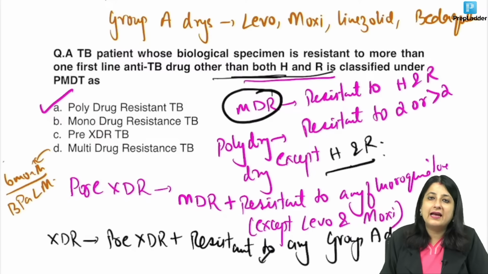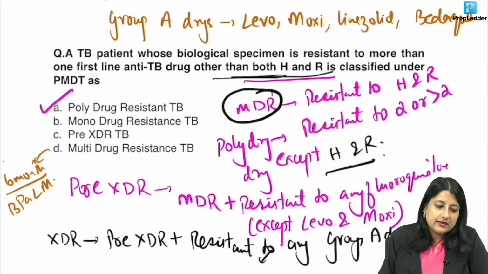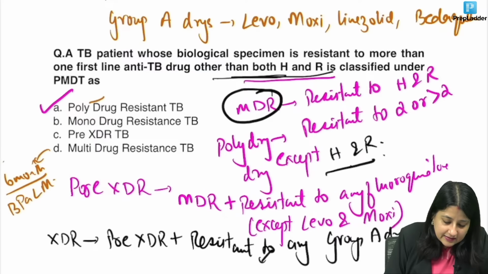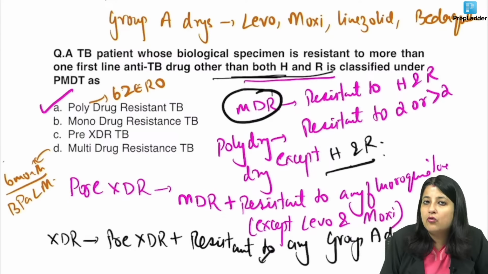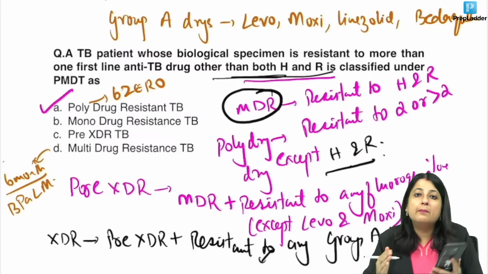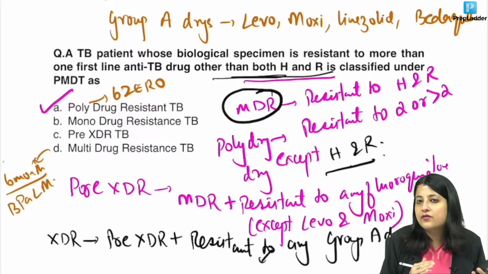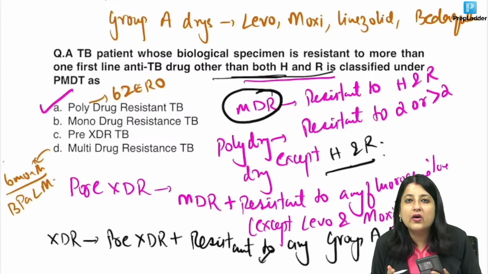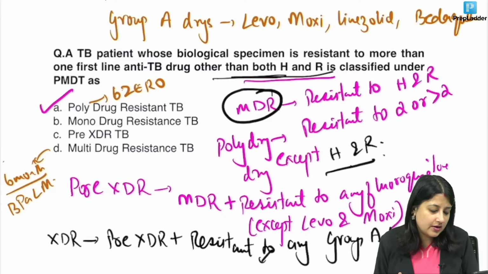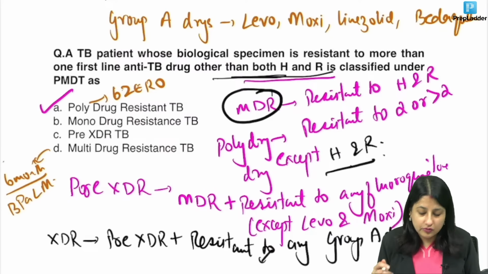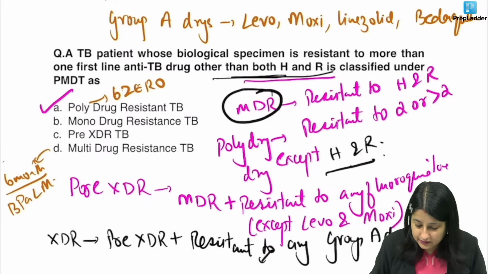Bedaquiline, pretomanid, linezolid, moxifloxacin. ठीक है? Polydrug resistant का regimen क्या है? 6-0. Now what was 6-0? 6 months of Z stands for pyrazinamide, E stands for ethambutol, R stands for rifampicin, and O stands for levofloxacin. Okay? So do go through the TB drugs. They could come in the exams as well.